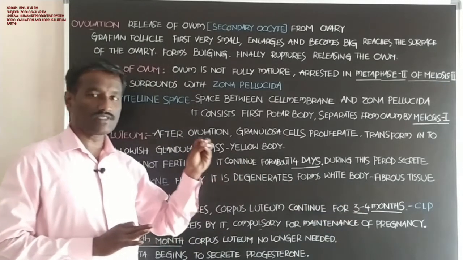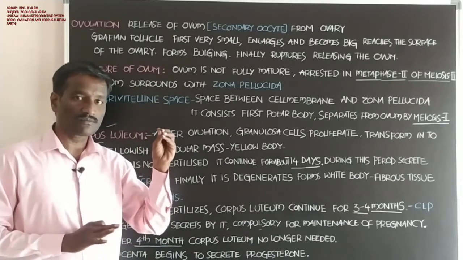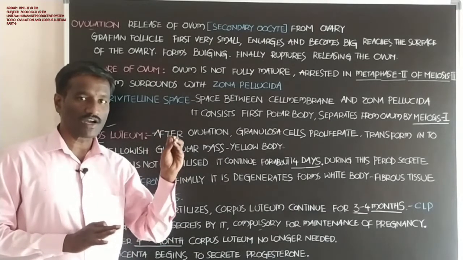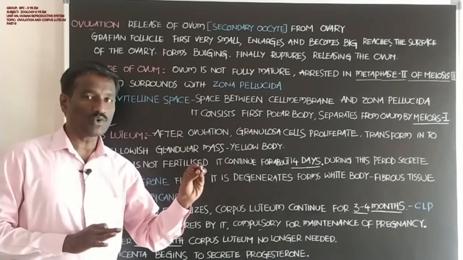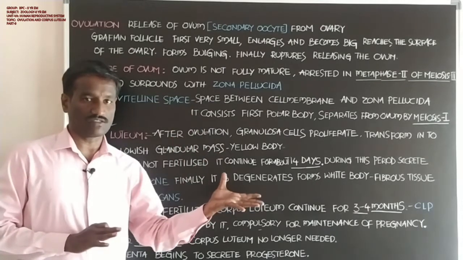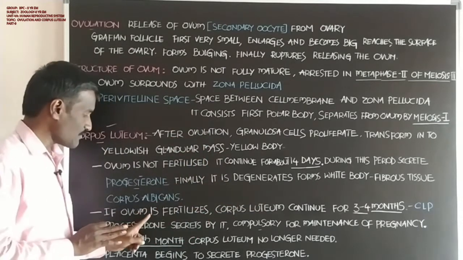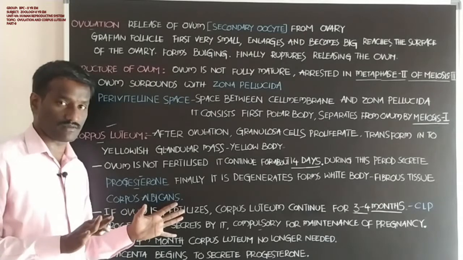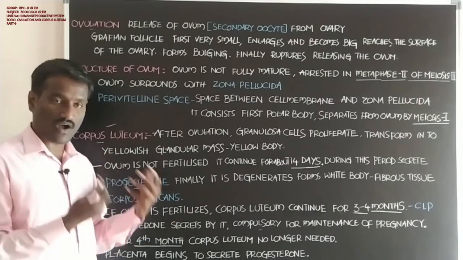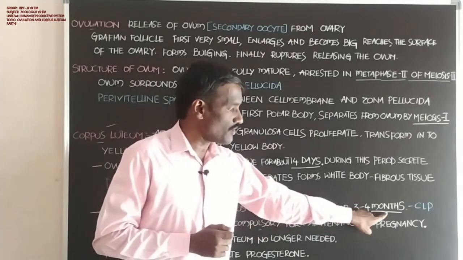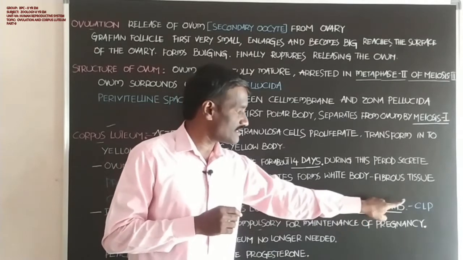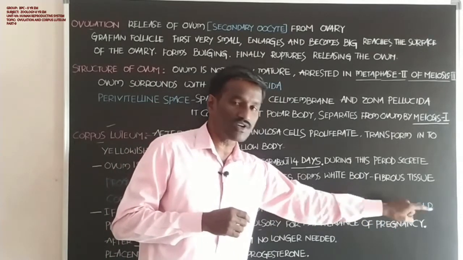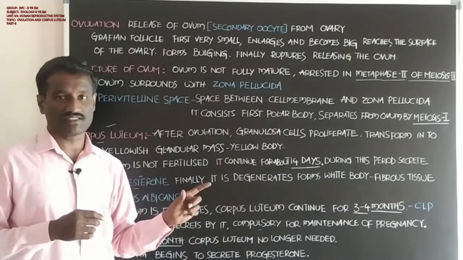The corpus luteum continues up to 3 or 4 months if the ovum is fertilized with the sperm and the zygote forms. Now the corpus luteum is also called the corpus luteum of pregnancy.